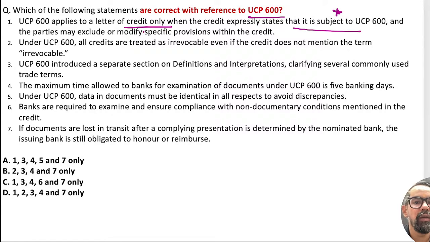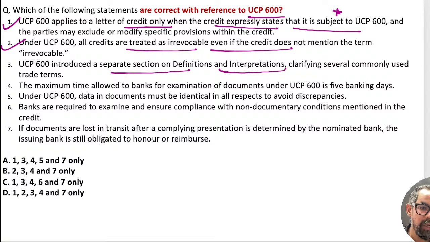Otherwise, it is not a legal document, because the buyer and seller entering into the contract mention that the UCP terms are included in that particular trade. Under UCP 600, all credits are treated as irrevocable. So this is also true. UCP 600 introduced a separate section, definitions and interpretation. Yes, in the morning only we discussed all these.